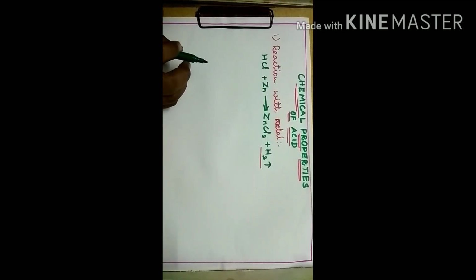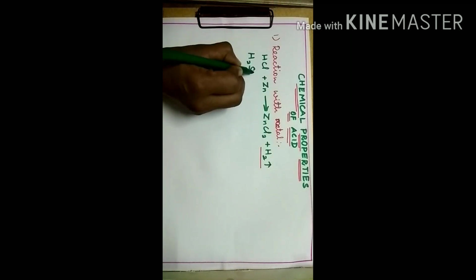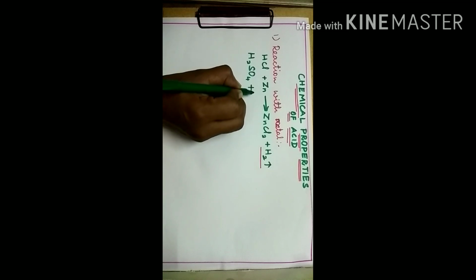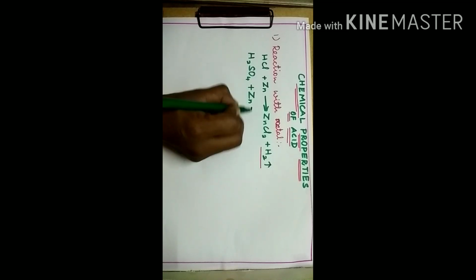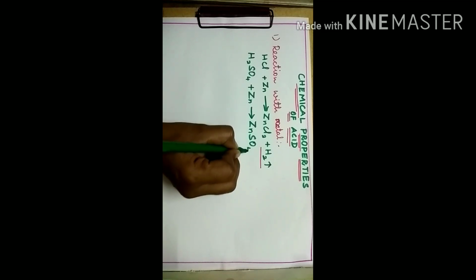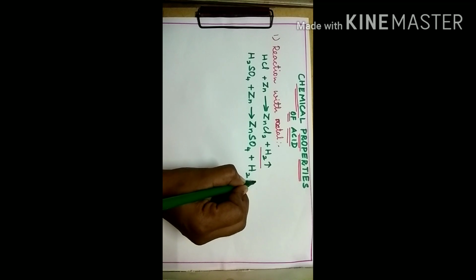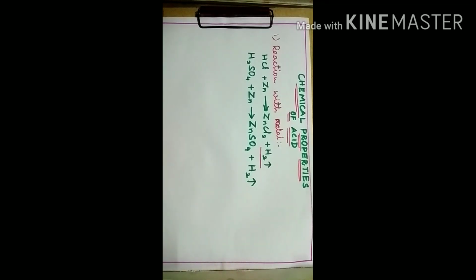Let me give another example. For example, you take sulfuric acid, H2SO4, and add zinc metal to it. You will get the salt zinc sulfate, ZnSO4, plus hydrogen gas. The hydrogen gas evolved can be identified by a burning splinter, which will burn with a pop sound.